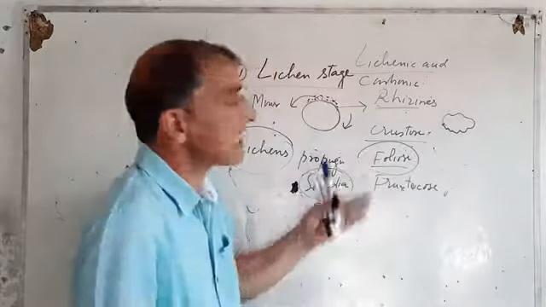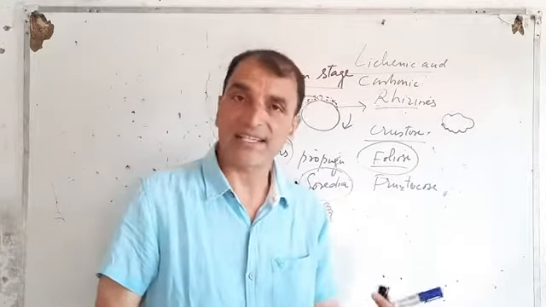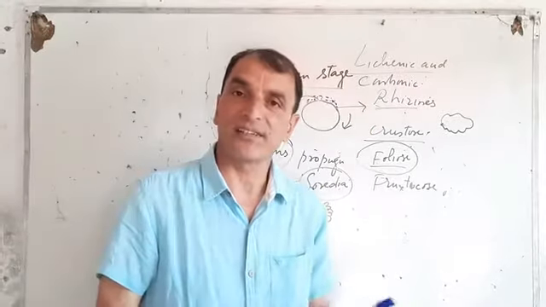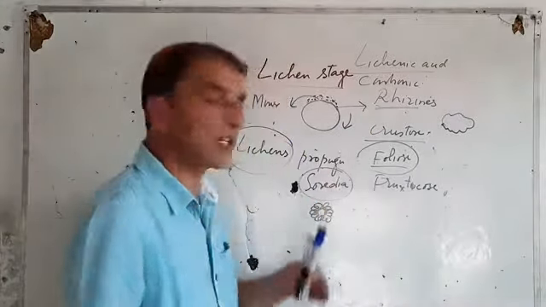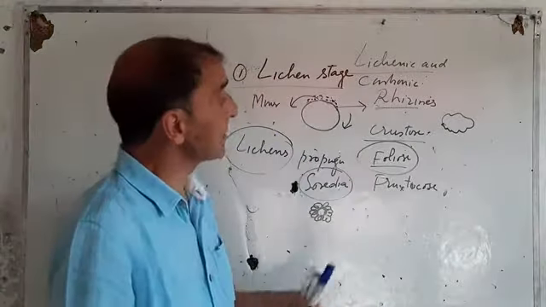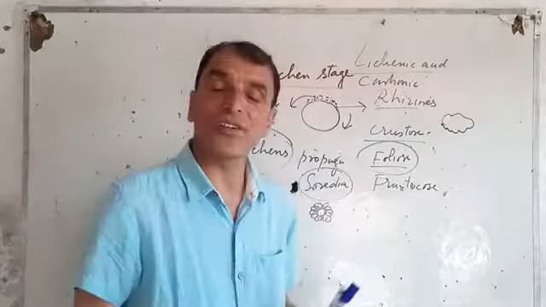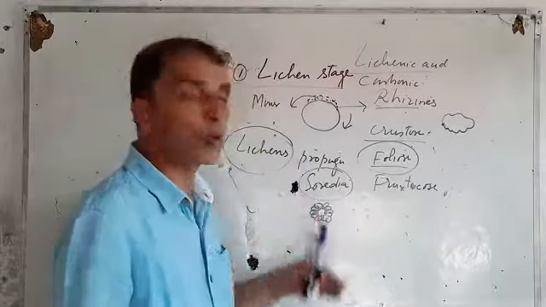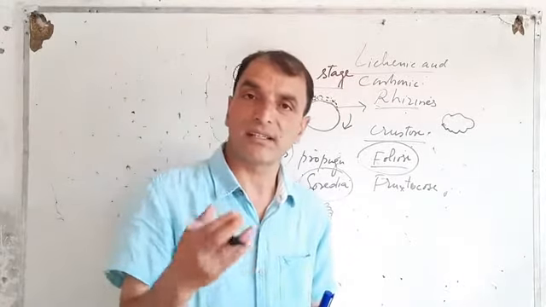I said that crustose lichens are crust-like. They have attaching structures known as rhizines. They are bound to the substratum tightly, right? Now, once these crustose lichens secrete acids like lichenic acid, carbonic acid, they corrode this rock.